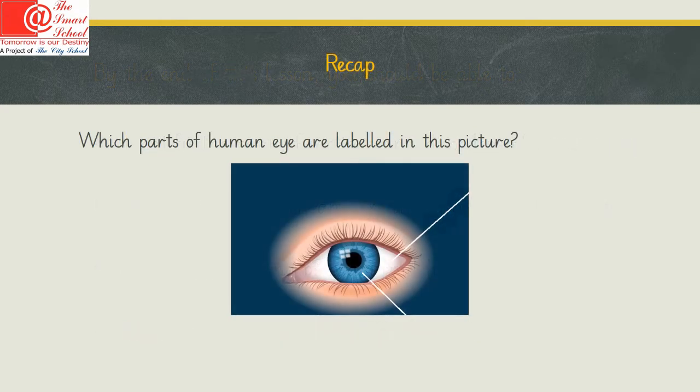We shall do a recap of what we have studied in the previous lesson. Which parts of human eye are labeled in this picture? What is this white part called? And what is the name of this colored part? This part is called sclera. And this colored part is called iris.